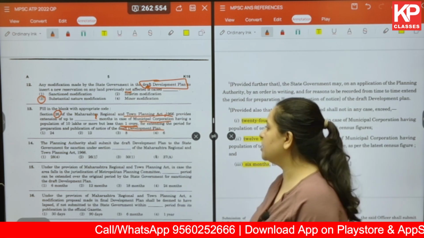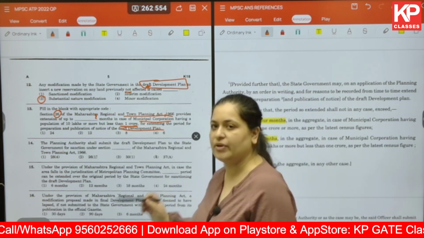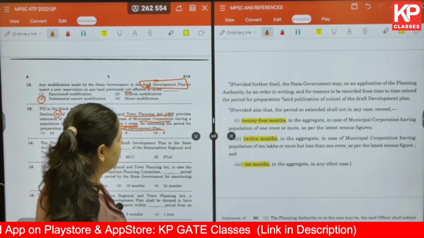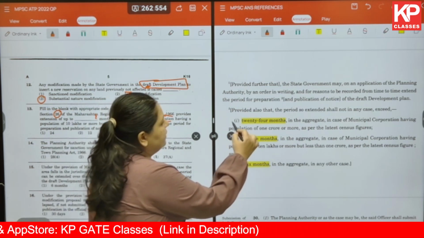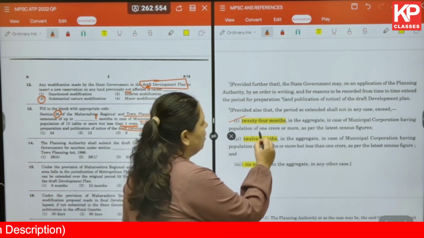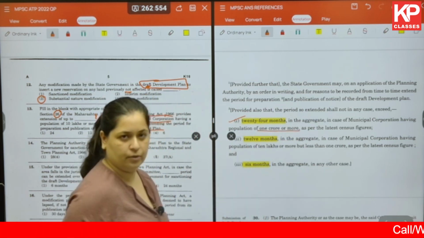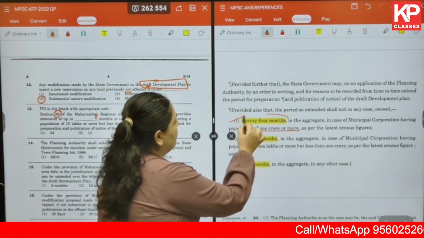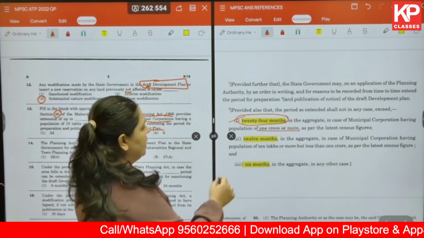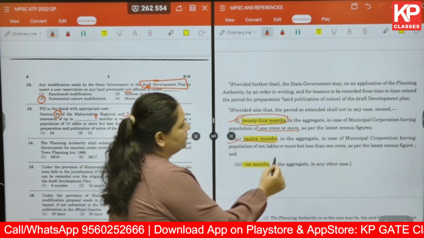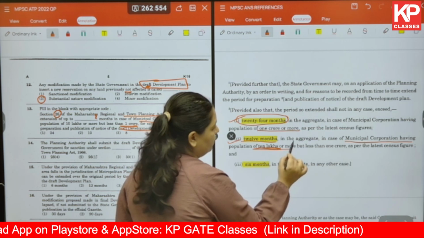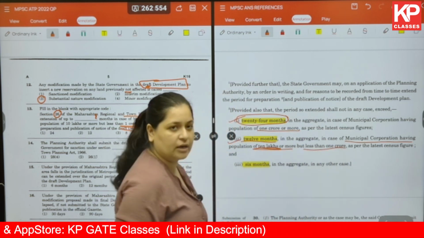So the section has already been given in this section 26 of MRTP Act. Okay, so in this there are 3 options being given in this particular section. It talks about the municipal corporation which has population of 1 crore or more. In that case, you can extend up to 24 months. In the second one, 12 months, in case municipal corporation has 10 lakhs or more but less than 1 crore.